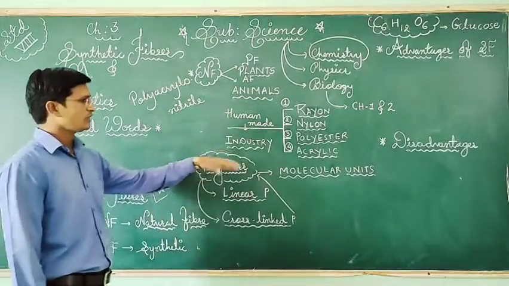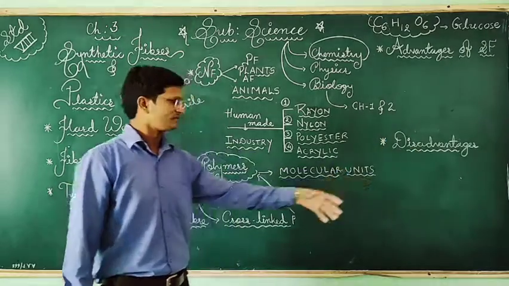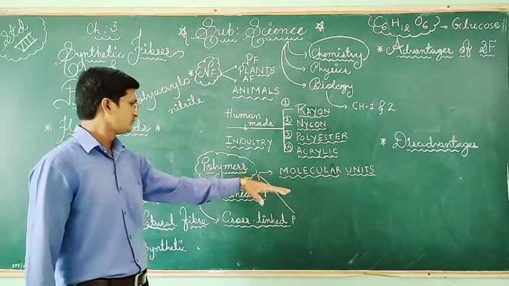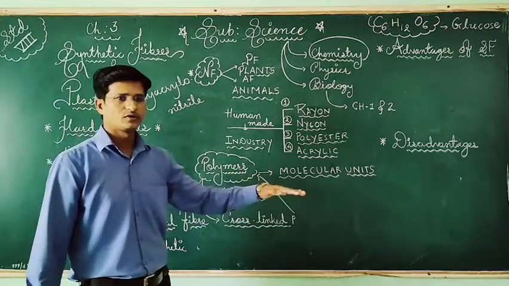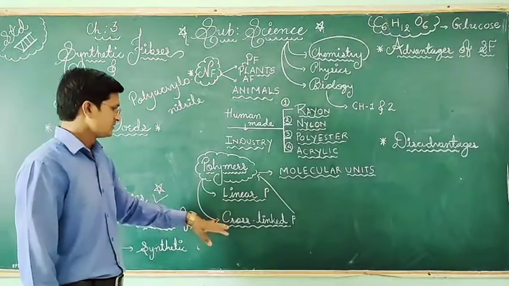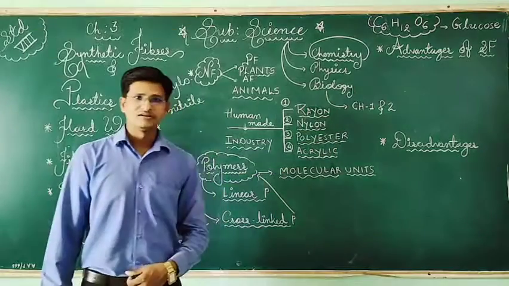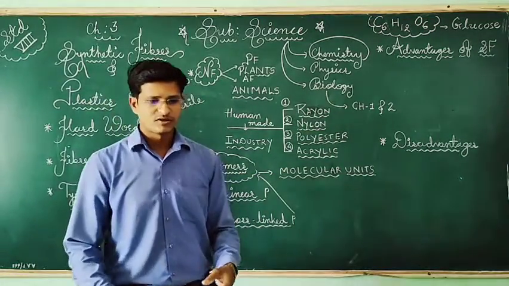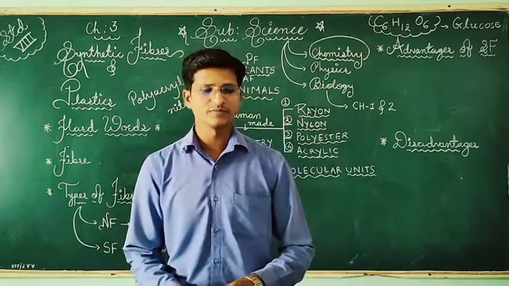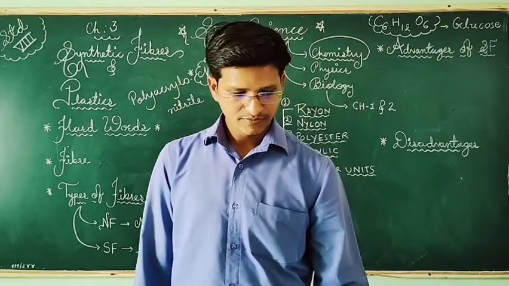Here the molecules form cross links, joined end to end and with others also. That is called a cross-linked polymer. Then we recently discussed the advantages and disadvantages. So this is about the synthetic fibers, and the remaining topics are plastic, kinds of plastic, thermoplastic, thermosetting plastic, and